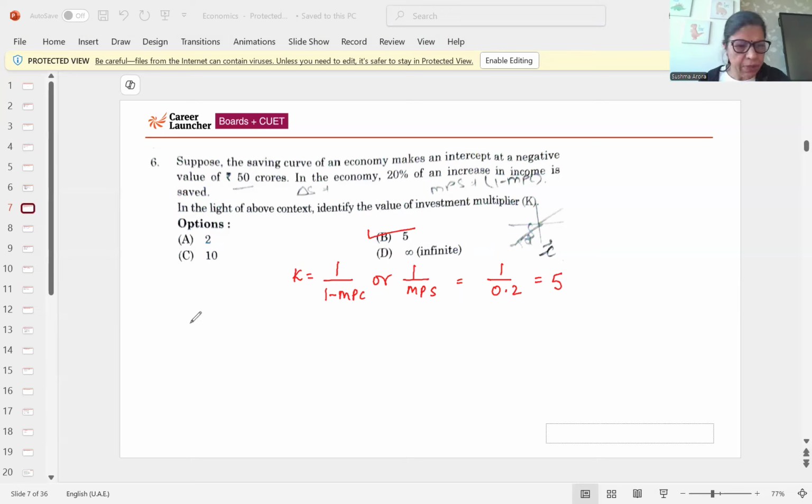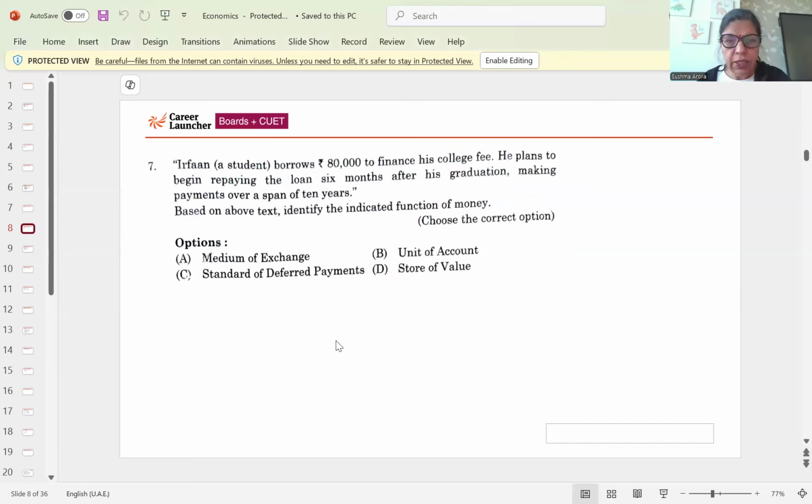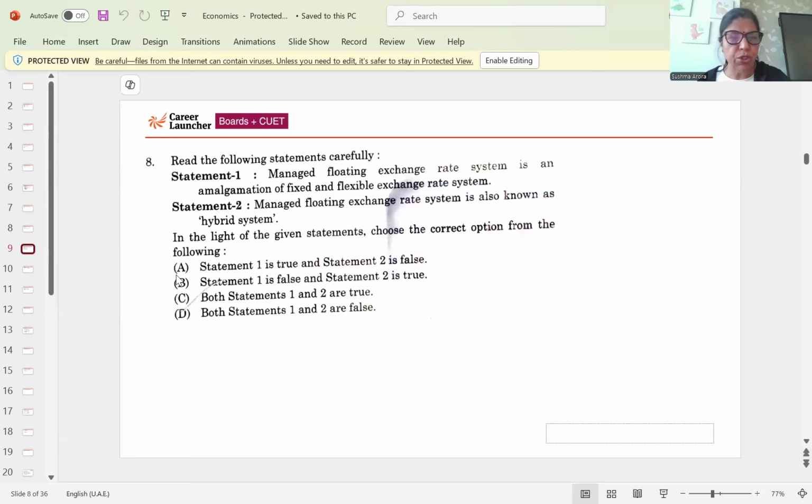Next question. The 7th question is, Irfan, a student, borrows for college fee and then he will pay after his graduation. Then the function of money is standard of deferred payment. Standard of deferred payment means payment made in future.